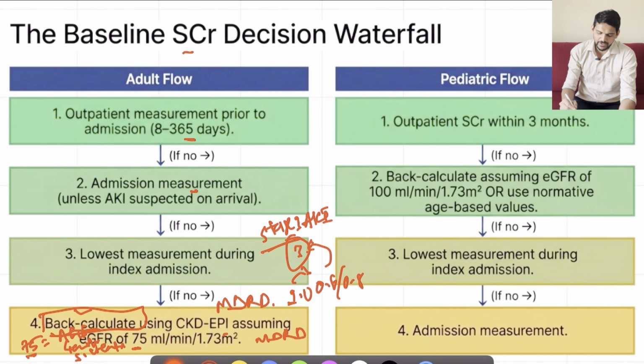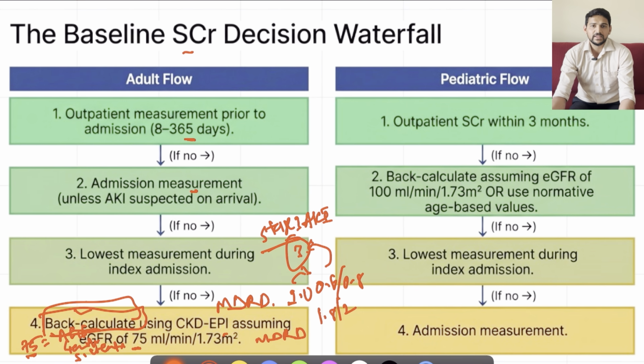Otherwise, if the individual is a known case of CKD, if their baseline creatinine itself is 1.8 or 2, right? So in that case, if we utilize this formula, we will be thinking that there is not much change in the creatinine. So we will be undertreating this individual. So these differences will come if we utilize this formula. But otherwise, in the majority of cases, we can utilize this one to know the baseline creatinine.